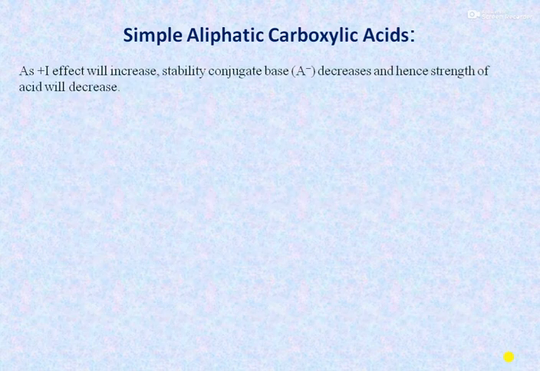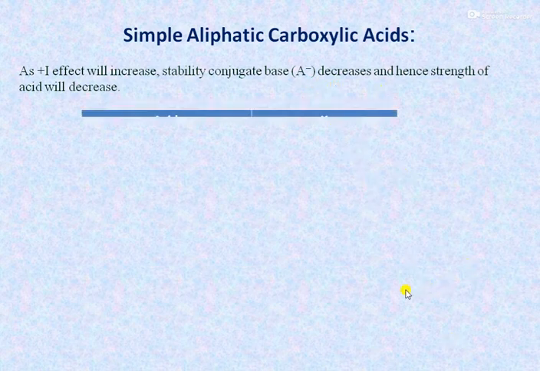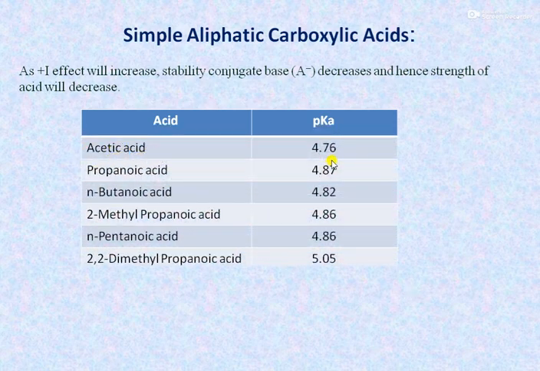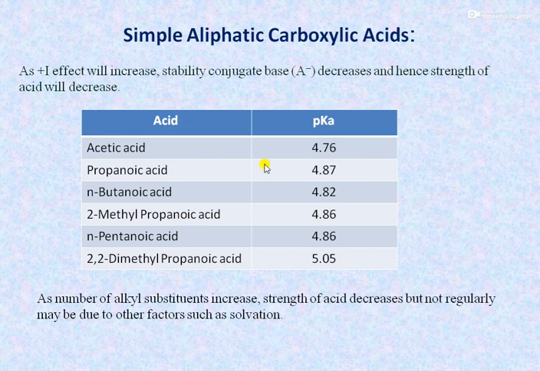Second, another thing is, as the +I effect, that is the electron donating inductive effect, increases, the stability of the conjugate base A minus will decrease, and hence the strength of the acid will decrease. For example, consider acetic acid having pKa value 4.76, propanoic acid 4.87, n-butanoic acid 4.82, 2-methyl propanoic acid 4.86, n-pentanoic acid 4.86, 2,2-dimethyl propanoic acid 5.05.